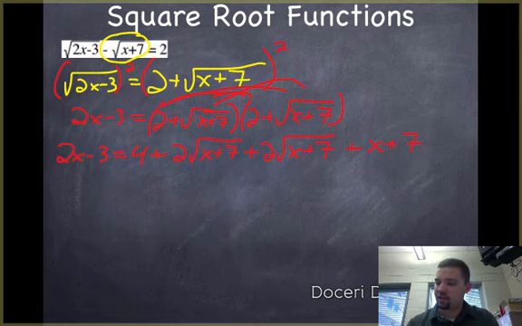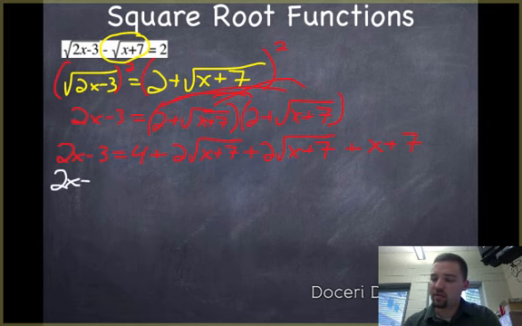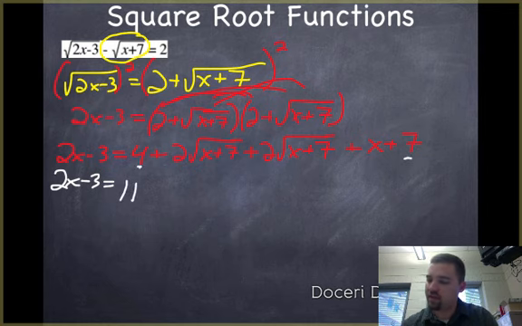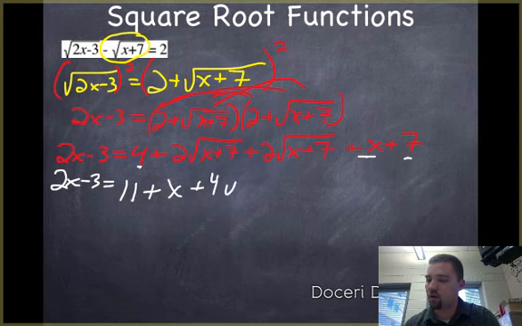I'm not really digging the... is white going to work? Oh, that'll work great. I'm not really digging the red there. So let's combine like terms on the right. I get 2x minus 3 is equal to 4 plus 7. So I've got this one here and this one here. So 4 plus 7 is 11. And then I've got just this one x hanging out over here, so plus x. And then I've got plus 2 of those, right? So this is plus 4 square root of x plus 7.